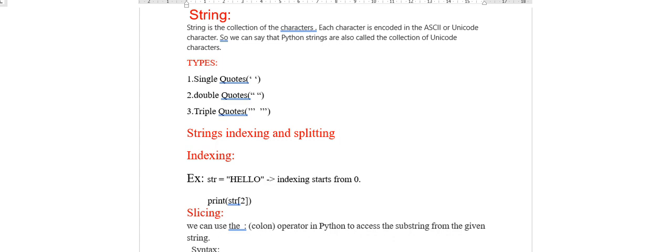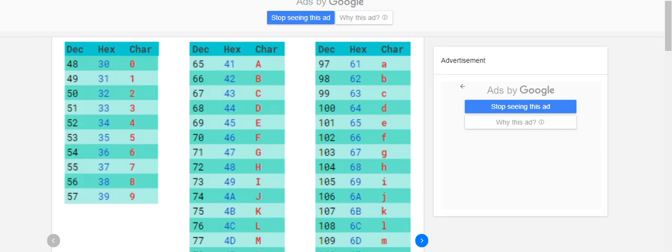For each and every character there is some ASCII value. I will show you the ASCII table so that you will understand more clearly. Look here. This is the ASCII value of each and every character, like small a, capital A. These are the uppercase letters and these are the lowercase letters. The uppercase and lowercase ASCII values are different.